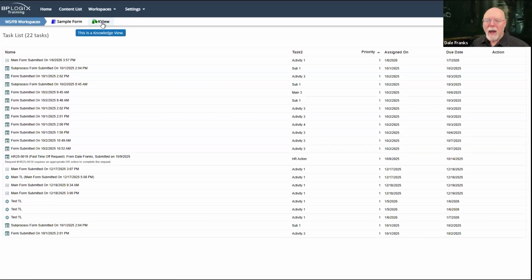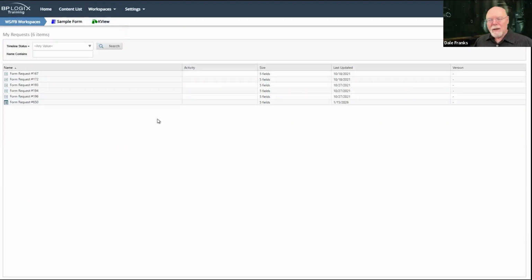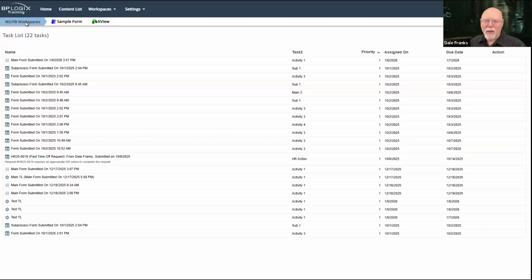I've got my new K-View item, and it has its cool little tooltip that pops up. And then if I click K-View, notice it's going to operate differently. Now it's going to pop open the Knowledge View directly in the Knowledge View workspace. That's okay. If I want to go back to the home, this is why the home button is no longer one that you need in a workspace, because I can just click on the workspace name and it takes me back to my home button.